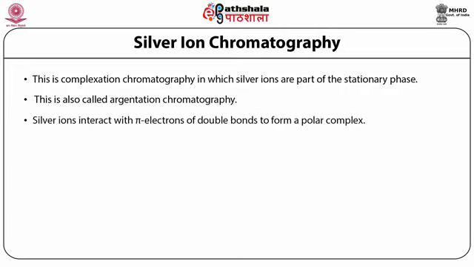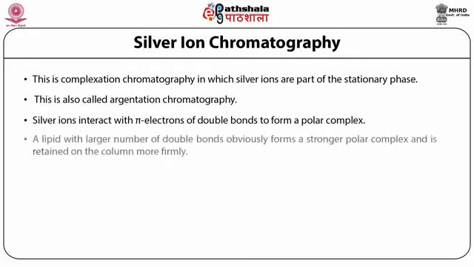Silver ions interact with pi electrons of double bonds to form a polar complex. A lipid with a larger number of double bonds obviously forms a stronger polar complex and is retained on the column more firmly. These are essentially charge transfer complexes in which the carbon atoms with double bonds are donors and silver ions are acceptors of electrons.